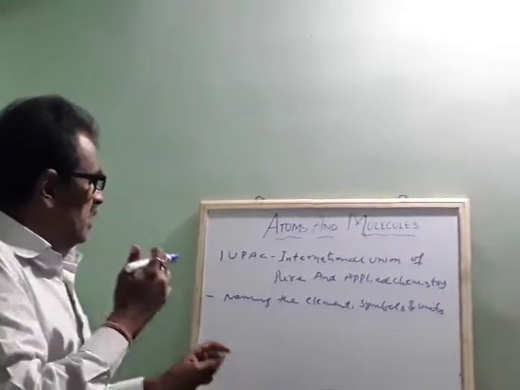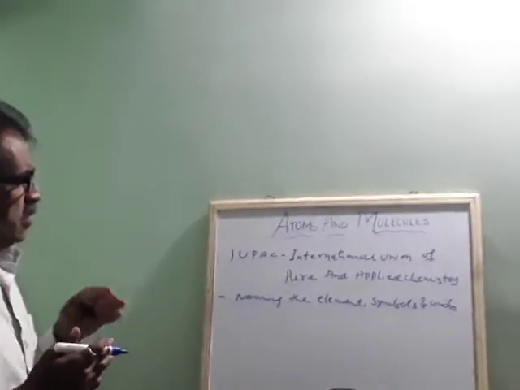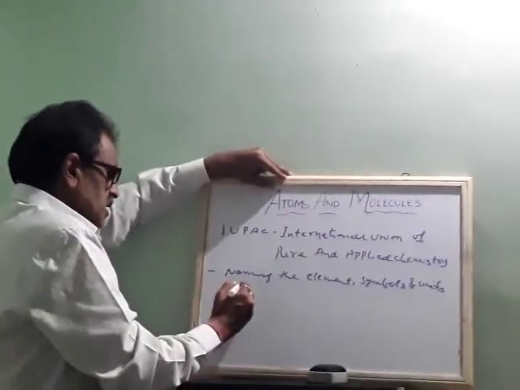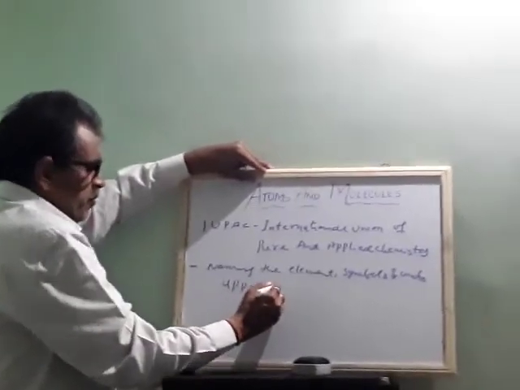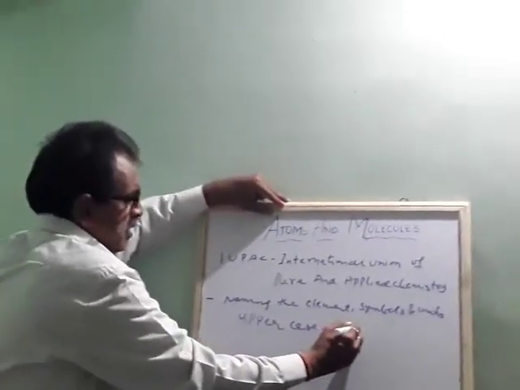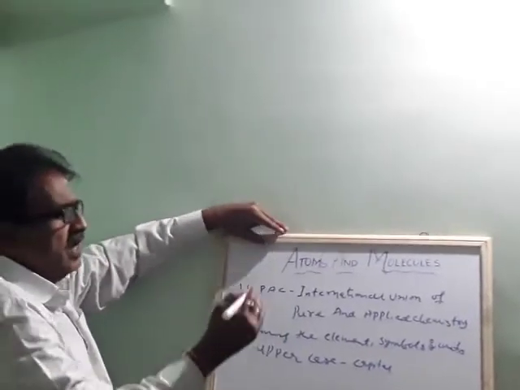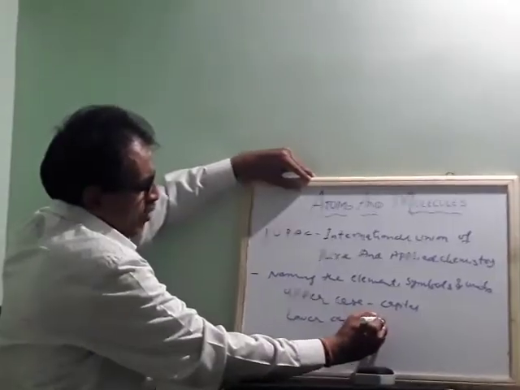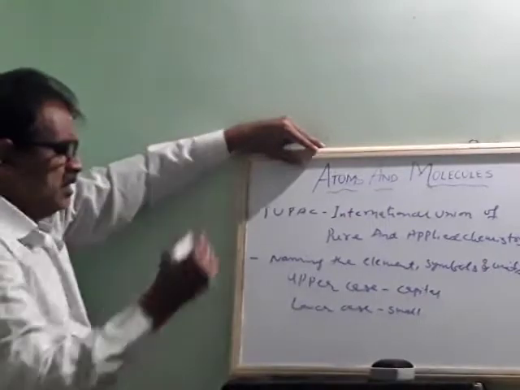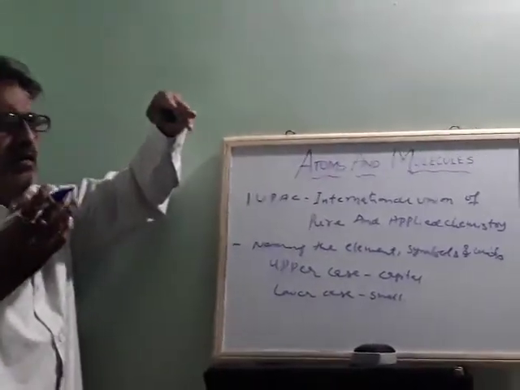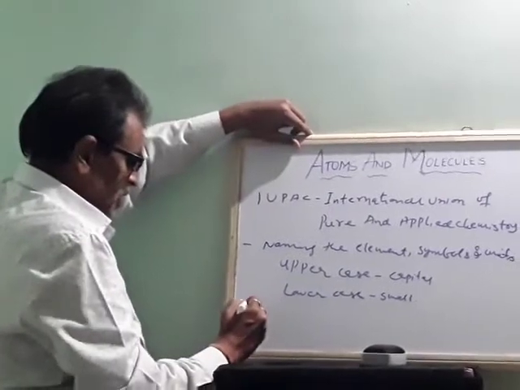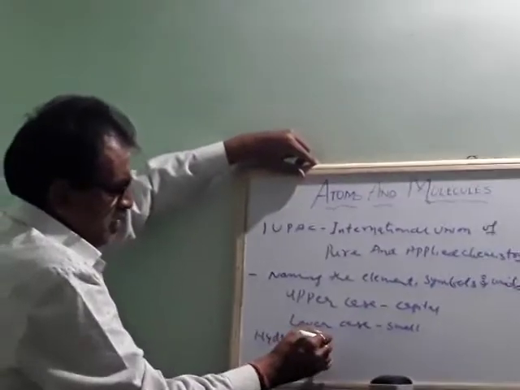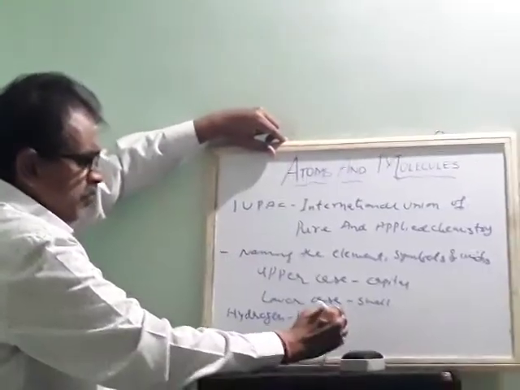Okay. Then how is the naming done? In English, they started with English. So the first letter is written as uppercase. Uppercase means capital letter. The second letter of any element is written in lowercase. Lowercase is small letter. Okay. So one example: suppose I ask you to write the hydrogen atom, the symbol of hydrogen is capital H. But if you write a small h, this is wrong.